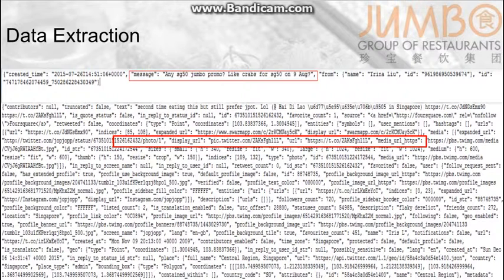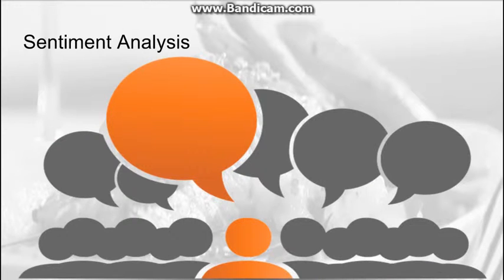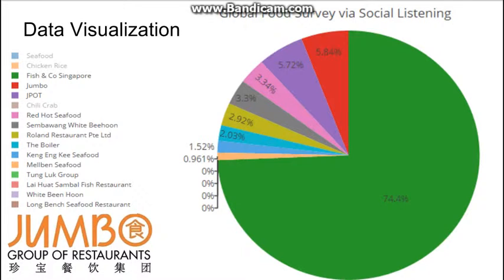So this is our data, the very raw data. As you can see, this is very unreadable, unstructured data. This is called JSON data, or JavaScript Object Notation data. You can see we extract the message from the Facebook comment. We also extract the text from the Twitter tweet. But Twitter, as you can see, has so many data fields that we can do sentiment analysis on as well. So we do a simple sentiment analysis. We do scoring. Let's say hi has a score of one, and awesome has a score of 10. If you say hi awesome, you get a positive sentiment for that.